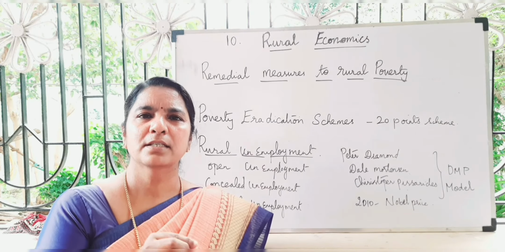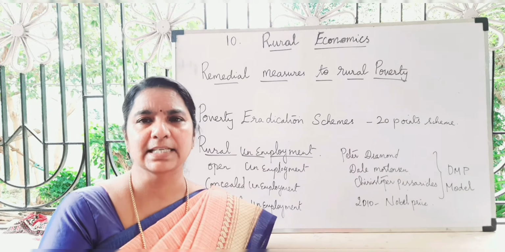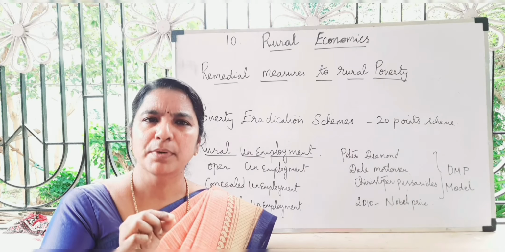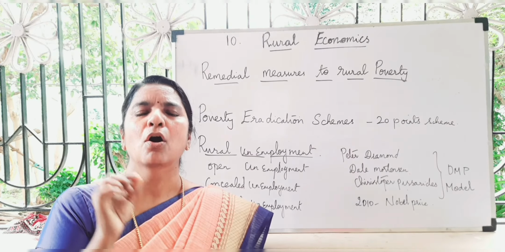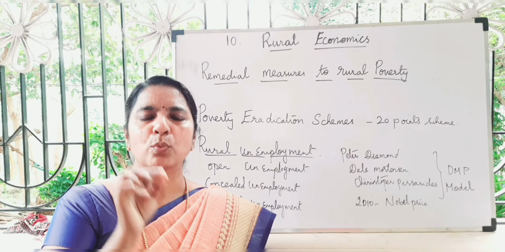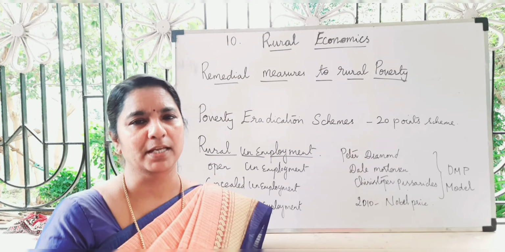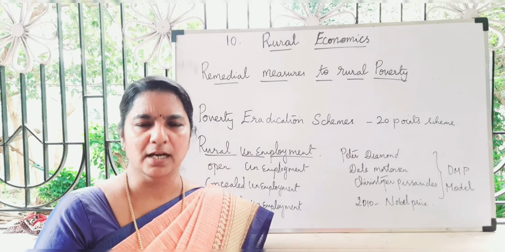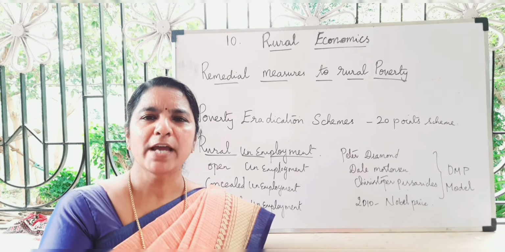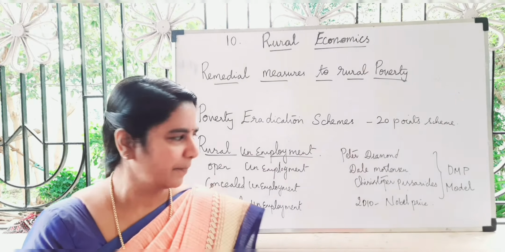As per the 4th October 2016 census, 7.8% of people are unemployed in rural areas and 10.1% in urban areas. All over India, 8.5% of people are unemployed.